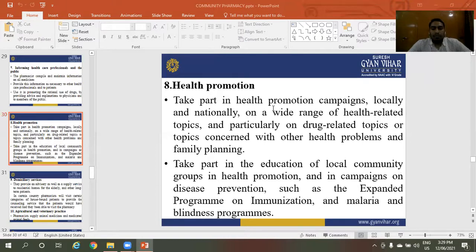Take part in the education of local community groups in health promotion and champion disease prevention, such as the expanded program on immunizations and the malaria and blindness programs. These are the responsibilities of pharmacists in health promotion.